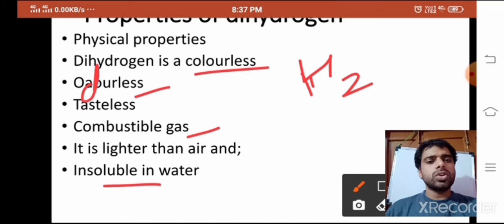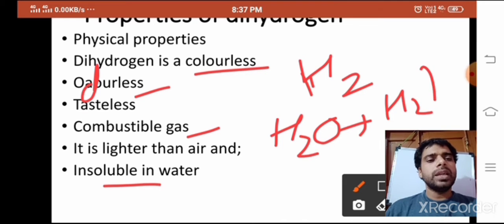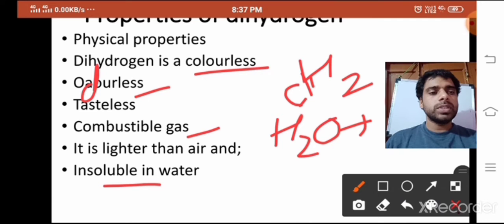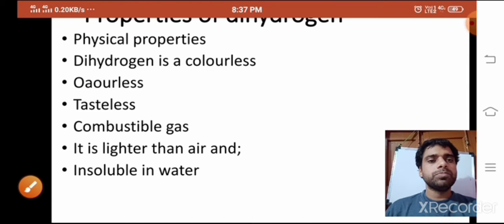And it is also insoluble in water, because you know that if I write H2O, it is a combination of hydrogen and oxygen in a 1 to 8 ratio by mass, and 2 to 1 by volume. So an excessive amount of hydrogen cannot mix into the water, so we can say it is insoluble in water. More hydrogen will not mix, as the volume and the mass are fixed. These are the physical properties of dihydrogen.